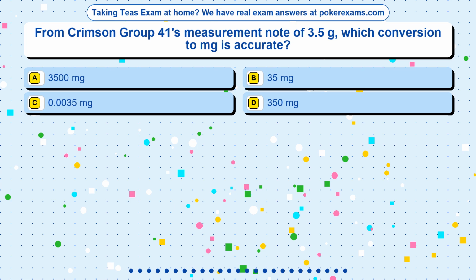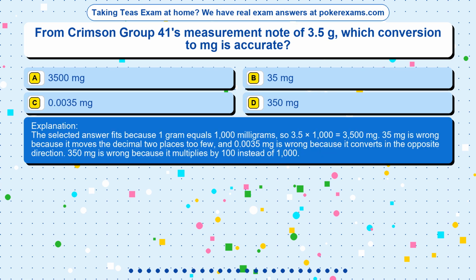The correct answer is option. The selected answer fits because 1 gram equals 1,000 milligrams, so 3.5 times 1,000 equals 3,500 milligrams. 35 milligrams is wrong because it moves the decimal 2 places too few, and 0.0035 milligrams is wrong because it converts in the opposite direction. 350 milligrams is wrong because it multiplies by 100 instead of 1,000.